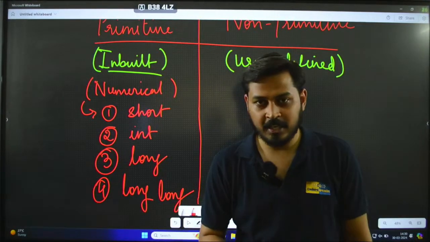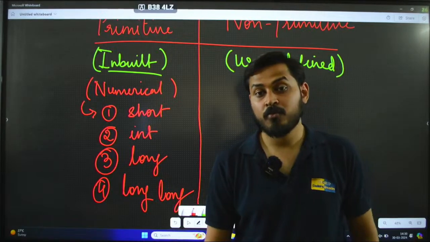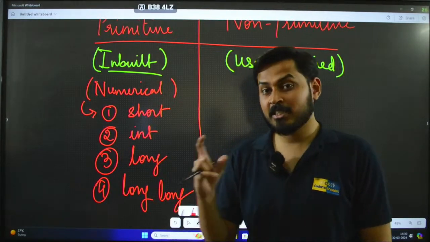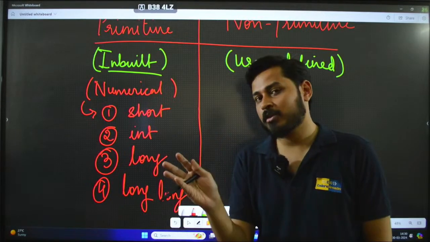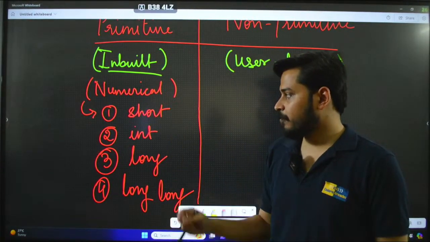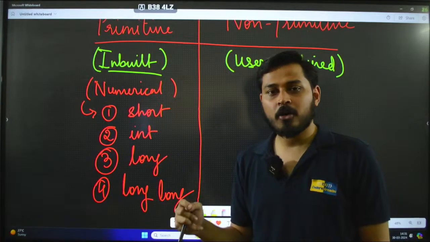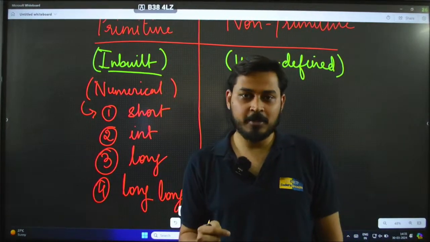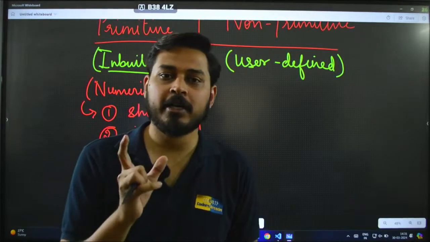So these are the numerical data types in primitive, which is the very basic one. These are just the four normal numerical data types without a decimal point: short, int, long and long long. I have written them according to their sizes. In C++ or in C programming, the smallest data type is your short data type.